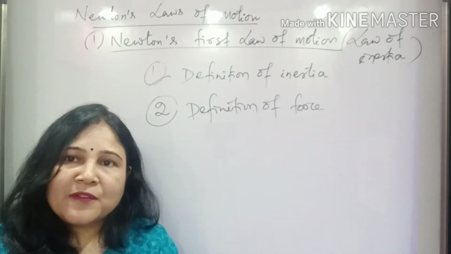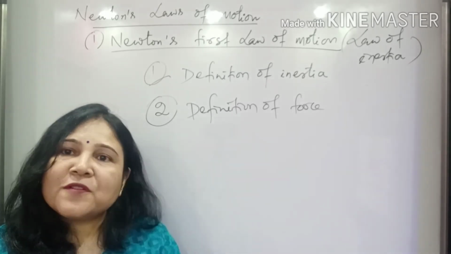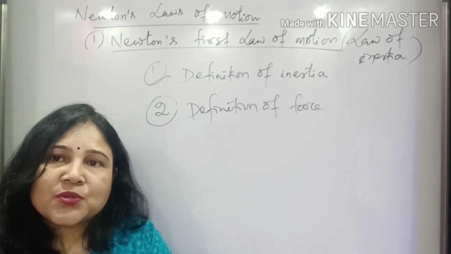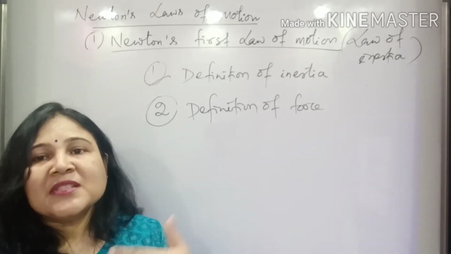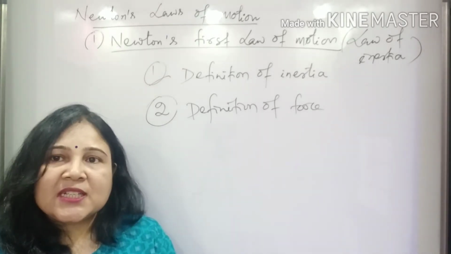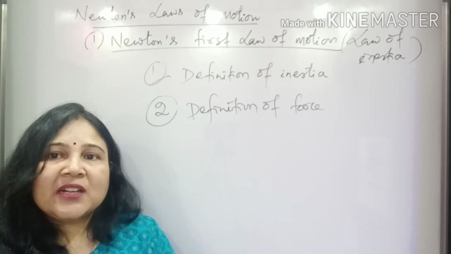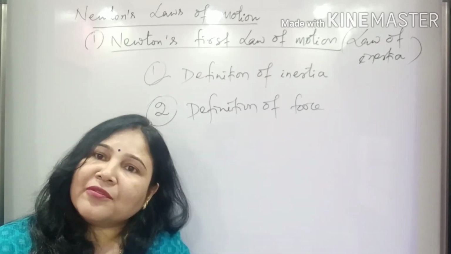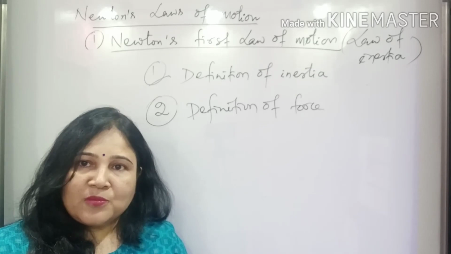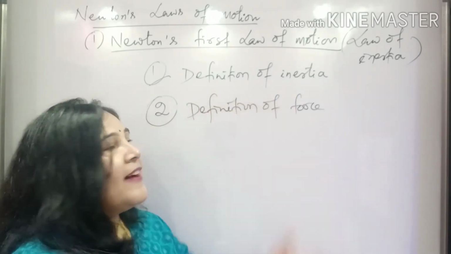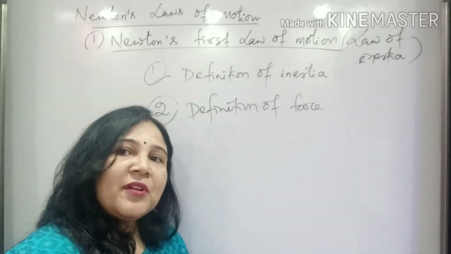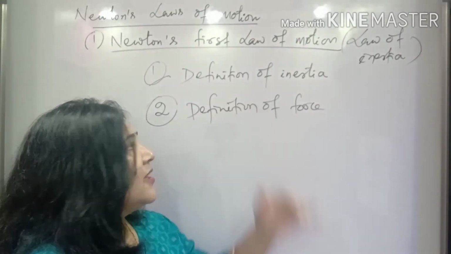So force is that external cause due to which a body's state of motion gets changed. That definition of force we are also deriving from Newton's first law of motion. That is how Newton's first law defines inertia as well as force.